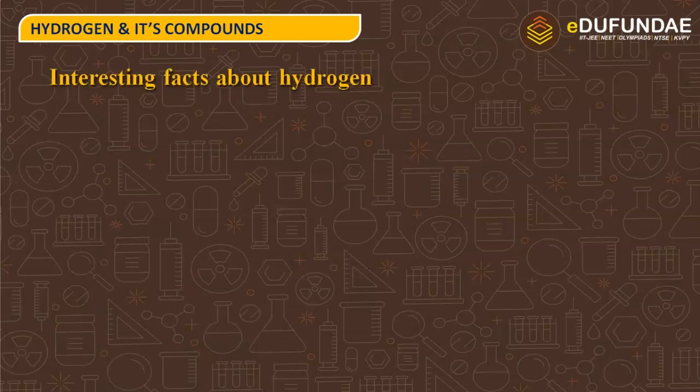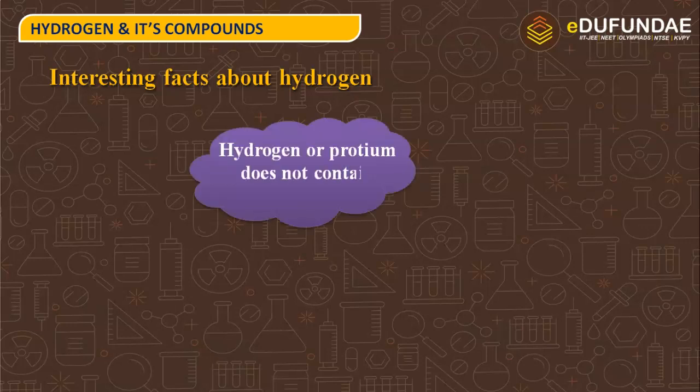What are the interesting facts about hydrogen? Let us see. Hydrogen or protium does not contain neutrons. Hydrogen or protium. What is protium? It has atomic number and atomic mass as 1. And what is the number of neutrons? How can we find it?